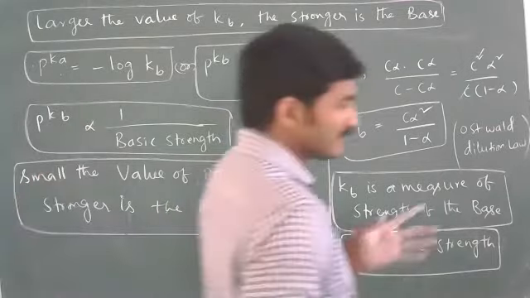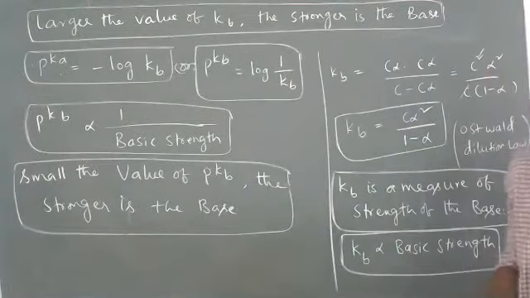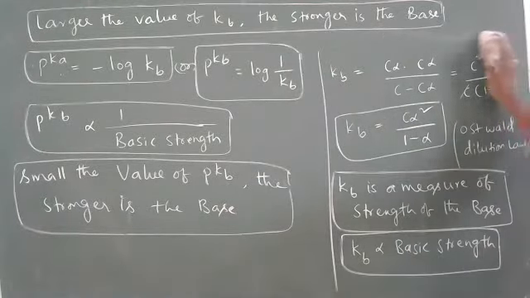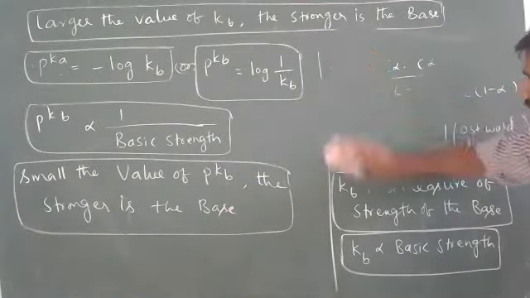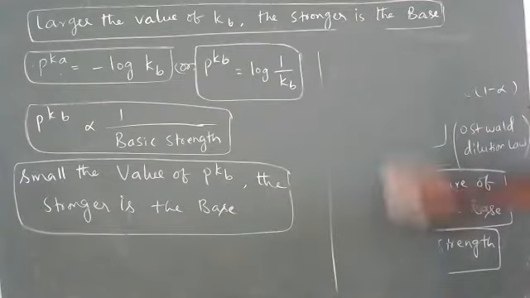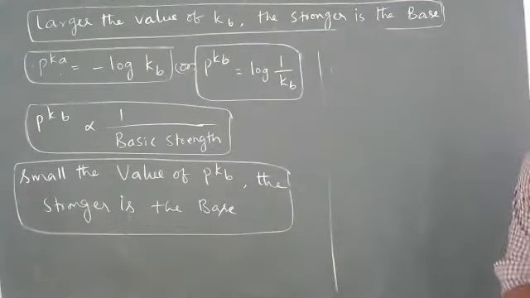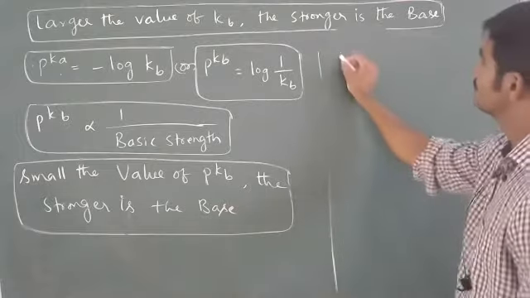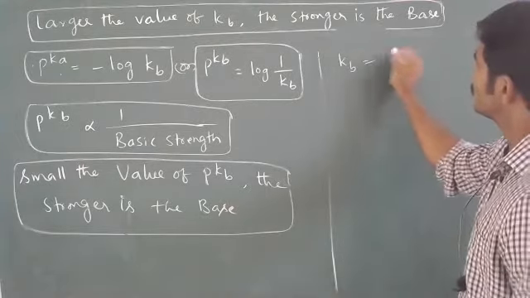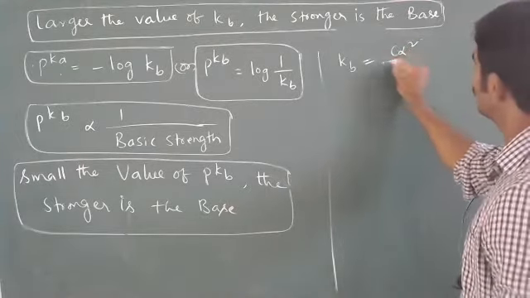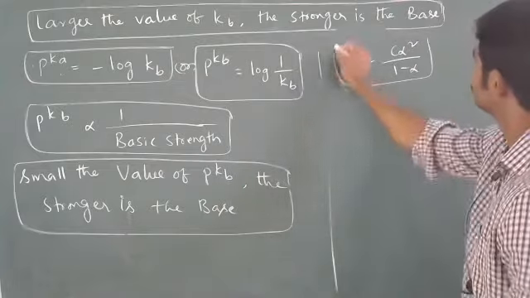So here also, based on the numerical value of Kb, we'll find out the strength of the base. So write the formulas again. Kb is equal to C alpha square by 1 minus alpha.